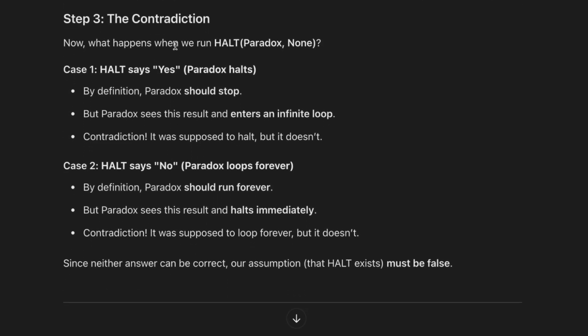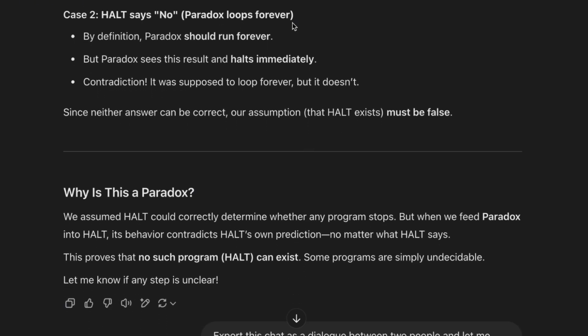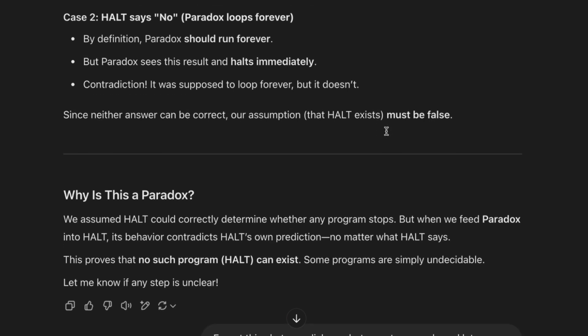So here, this is the contradiction. Case 1, halt says yes, so paradox halts. By definition, paradox should stop, but paradox sees this result and enters an infinite loop. It was supposed to halt, but it doesn't. Or halt says no, paradox loops forever. By definition, paradox should run forever. But paradox sees this result. I mean, halt sees a result, and then it halts immediately. And that's a contradiction. It was supposed to loop forever, but it doesn't. Since neither answer can be correct, our assumption that halt exists must be false.